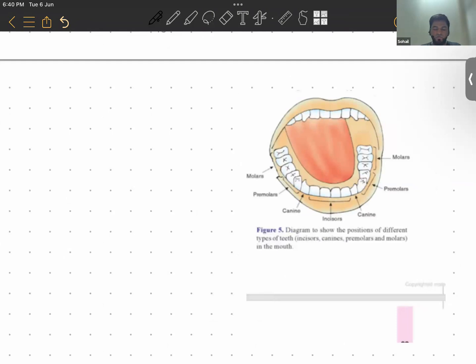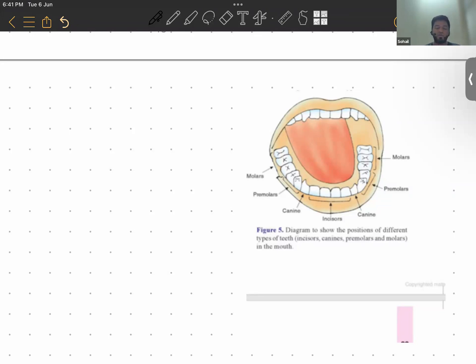On the front row, you can see these four teeth are incisors. So four teeth are found on each jaw. Next after incisors, you have canines, and there are two canines in each jaw. Next you have premolars, and their number is four in each jaw.